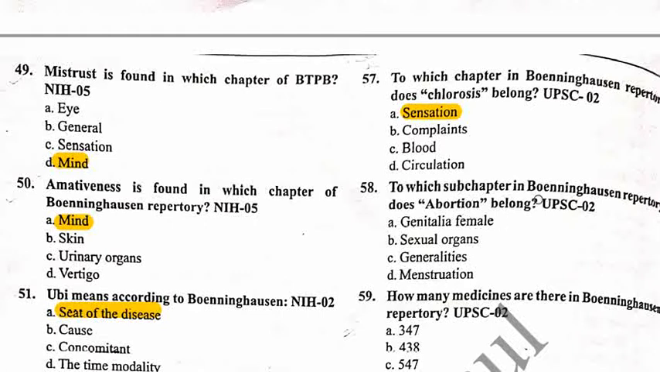We all know that the symptoms of female are related to the menstruation chapter. Here, abortion is found in the menstruation chapter. And one more thing, in Kent's repertory, the rubric abortion is found in the genitalia of female, and in BBCR the rubric abortion is present in genitalia female organ. In both Kent and BBCR, the rubric abortion is found in genitalia female.